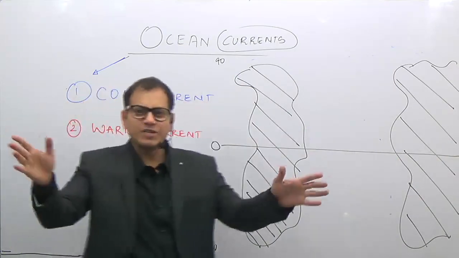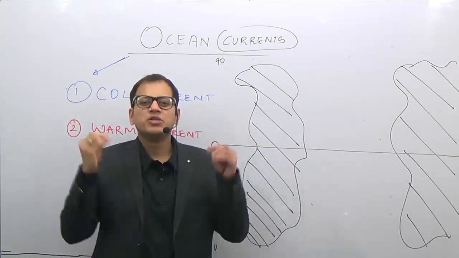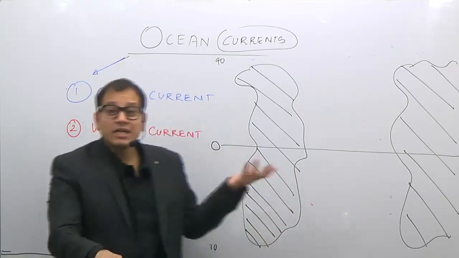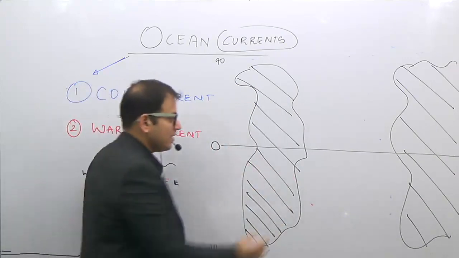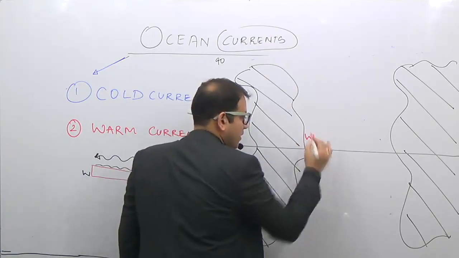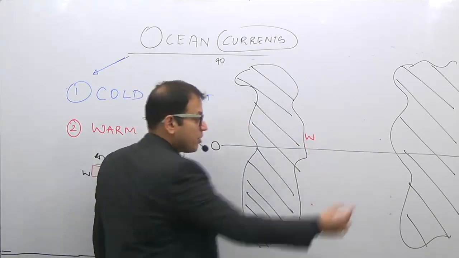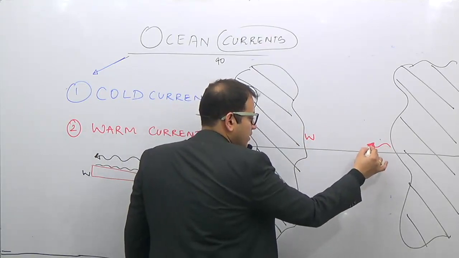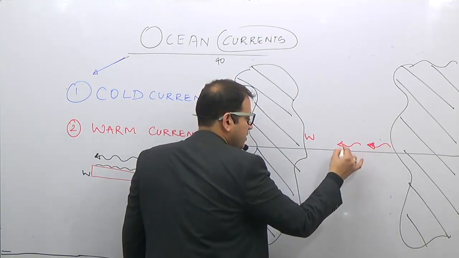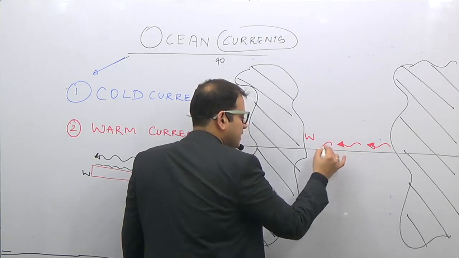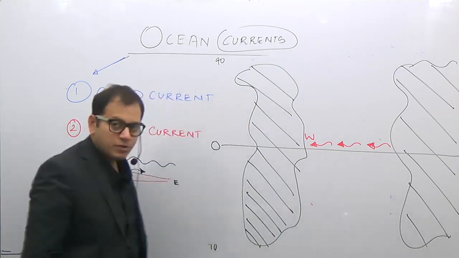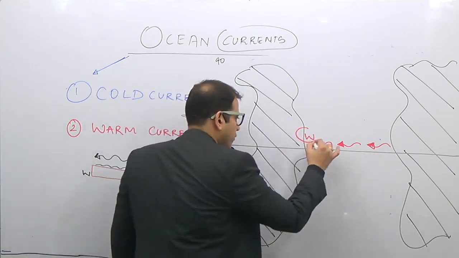Now again revise with me, because if you know this, ocean current is just a very simple topic for you. Now what are the regions where there will be a warm current? There will be a warm current over here. Why is this warm current there? Because in the northern hemisphere equatorial water moves under the influence of easterlies in the equatorial regions, which are generated due to the trade winds. So there is a warm current over here. So this is one area of a warm current.